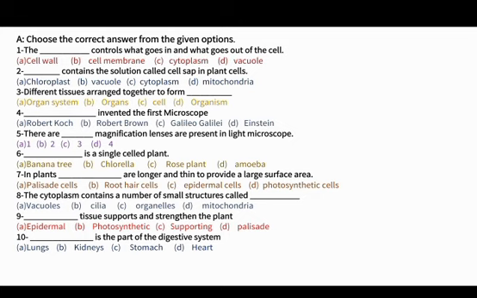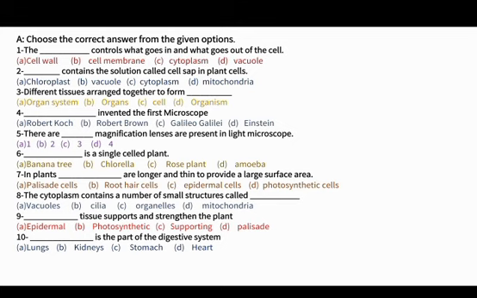Now number 7, in plant cells dash are longer and thin to provide a large surface area. They are talking about plant cells. So in plant cells, which cells are longer and thin to provide a large surface area? We know that photosynthetic cells are involved in the production of food. Epidermal cells are involved in the protection of plant outer surfaces. Palisade cells are the outer surface leaf cells. So the right answer is root hair cells.